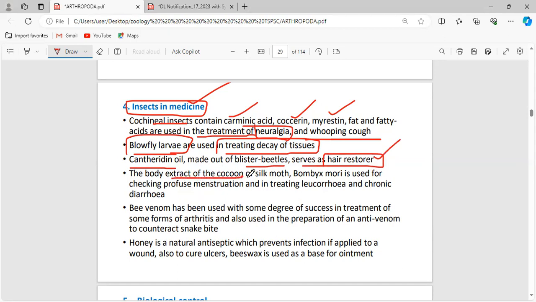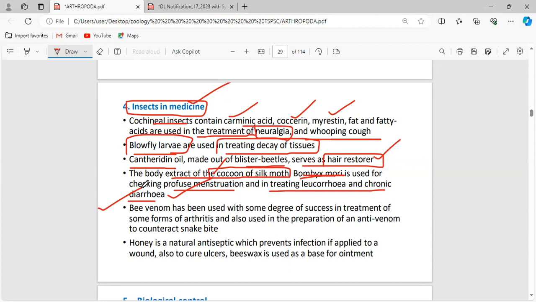And the body extract of the cocoon from the silk moth. This is what we are going to deal with in sericulture. Okay, and Bombyx mori is one of the silk moths. It is used for checking profuse menstruation and in treating leukorrhea and chronic diarrhea. And bee venom has been used with some degree of success in the treatment of forms of arthritis.